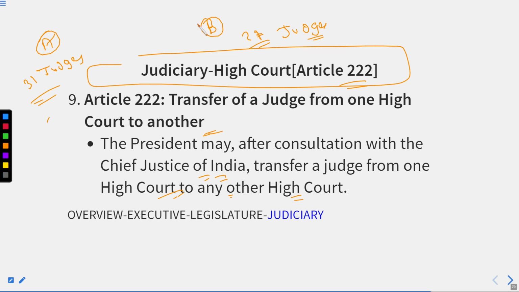In such a case, if the State B High Court requires additional judges, the President will consult the Chief Justice of India. The Chief Justice of India will consult the Chief Justice of High Court A, and then on the consultation of the Chief Justice of India, the President can transfer one judge from A to B. All right. This is under Article 222.